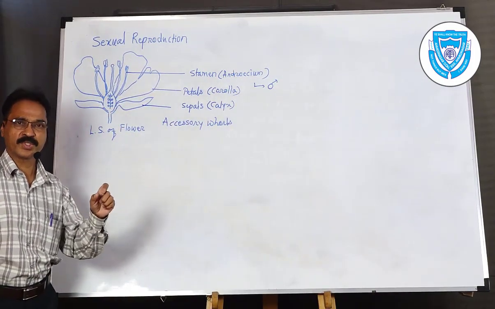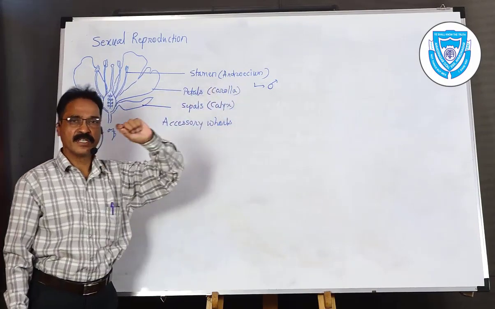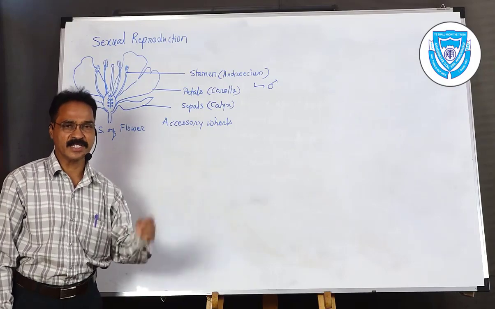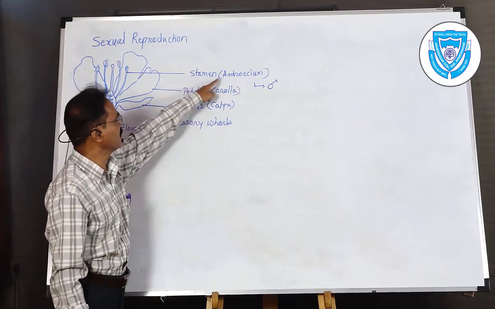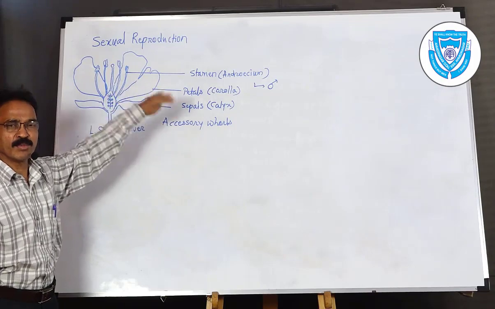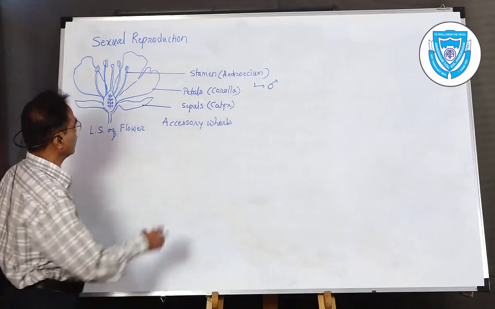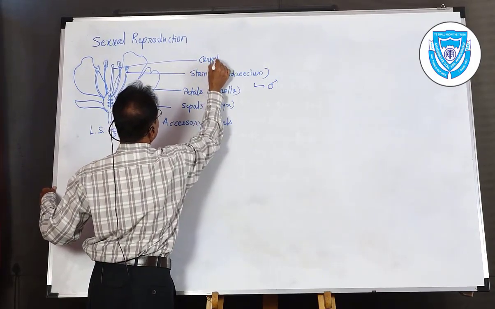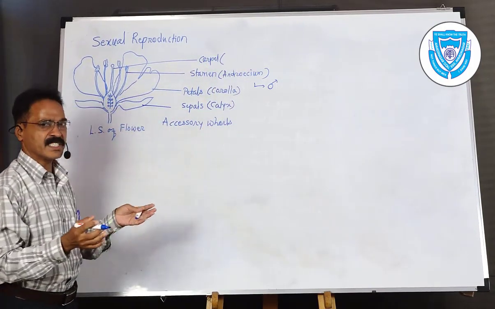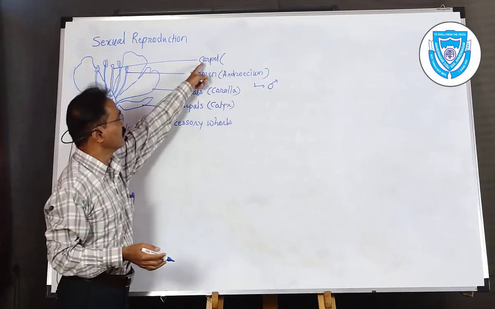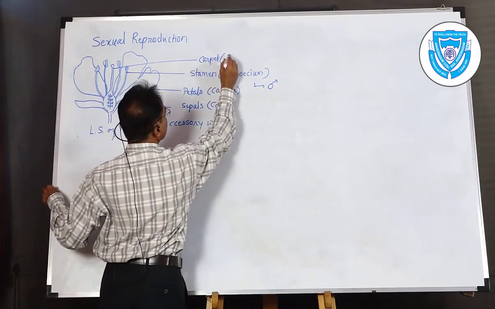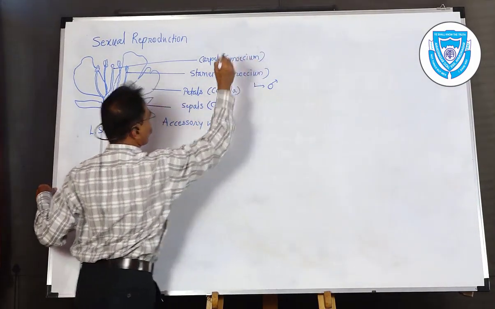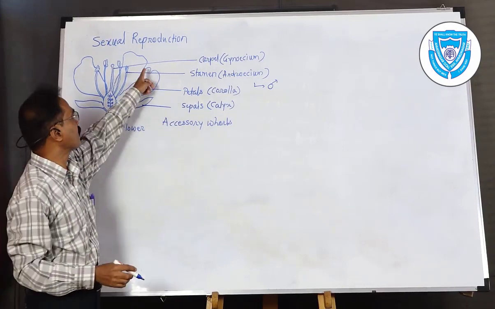So it is a male reproductive structure, and it produces small gametes, that is the pollen grains, which take part directly in the sexual reproduction. Okay, so this is the first one, that is androecium, made up of the stamens. The number of stamens varies from plant to plant. And the last one is called the carpel. Many or a single carpel may be present. The unit is called the gynoecium. So gynoecium is a unit that produces the carpels.